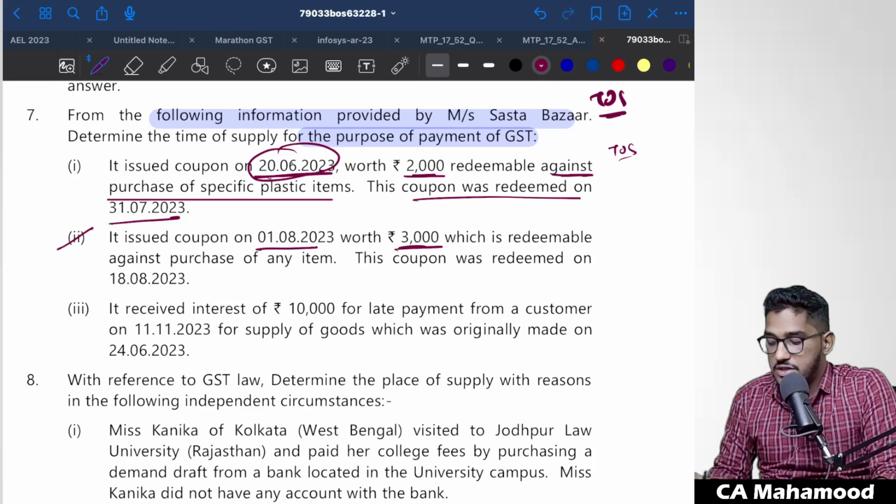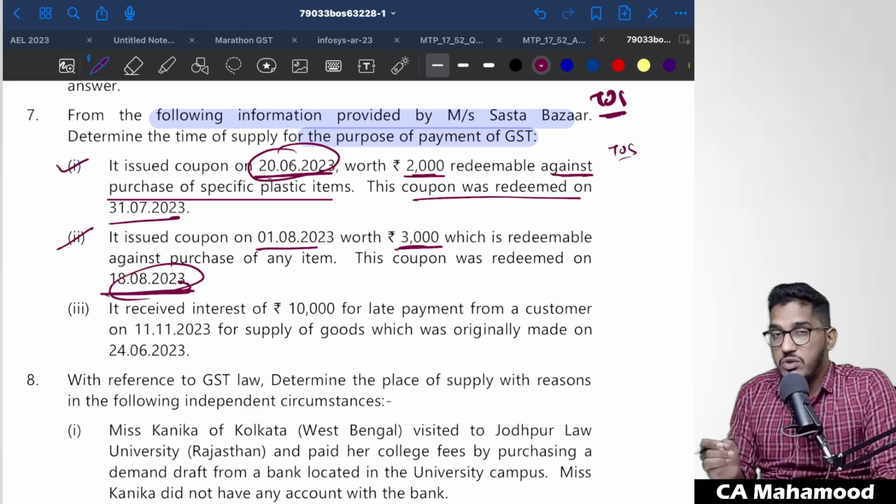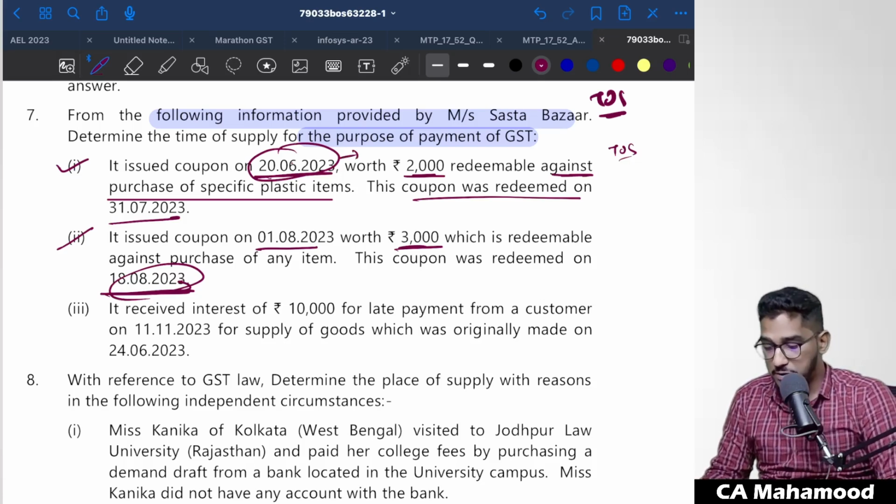So here they are telling in the question, this coupon was redeemed on 18th of August 2023. So for this transaction, the time of supply will be 18th of August 2023. Whereas in the first case, since we already know for which purpose this coupon can be used, the date of issue of voucher, that is 20th of June 2023, will be the time of supply.